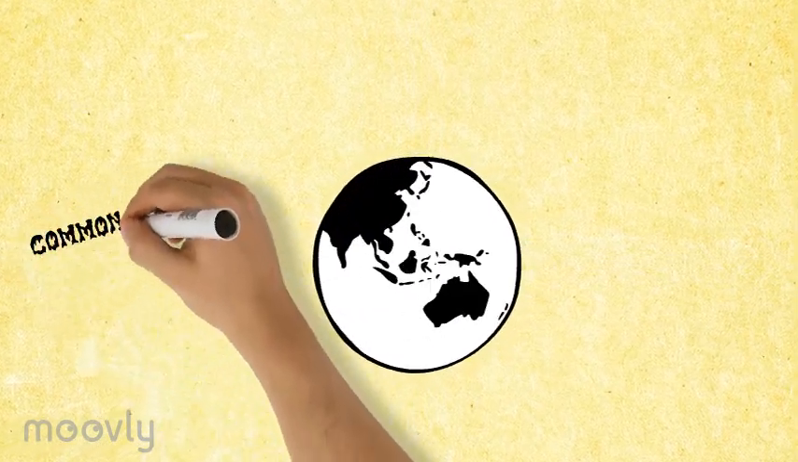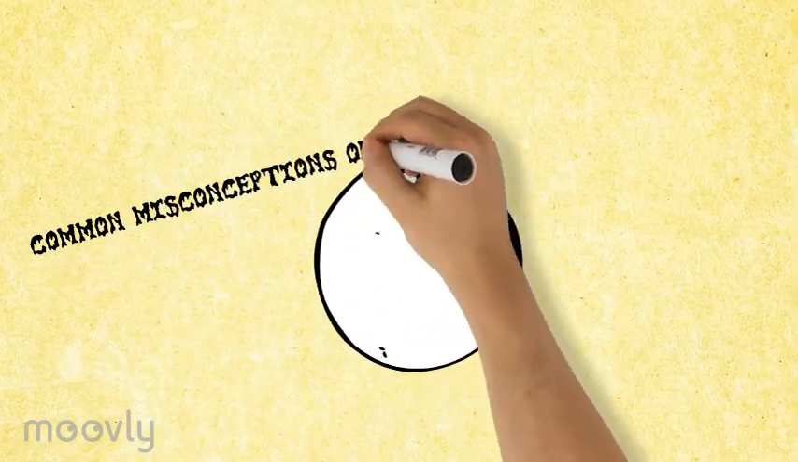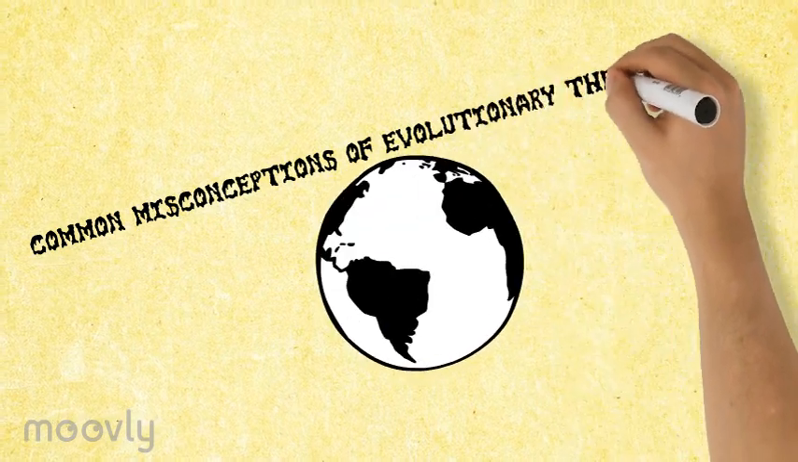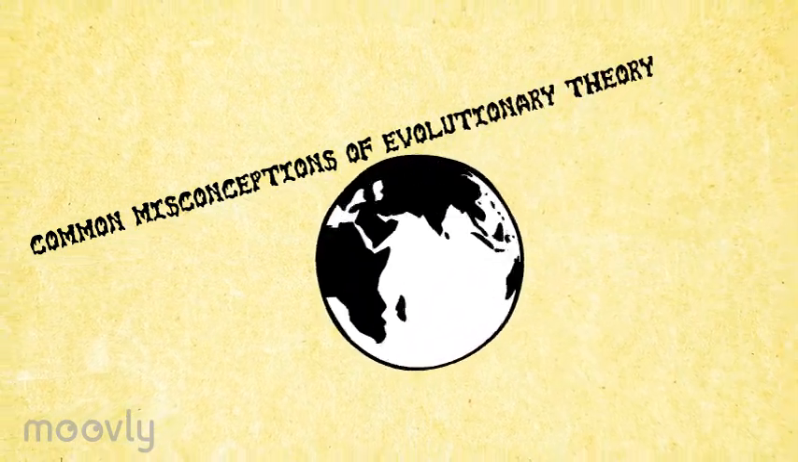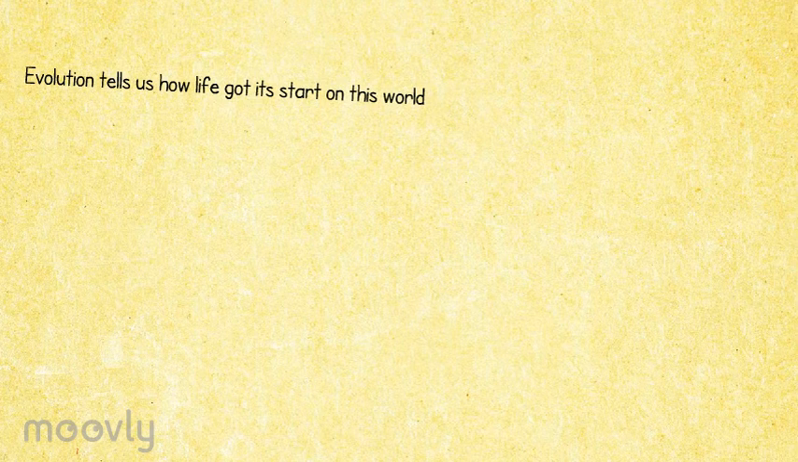Let's talk about 4 common misconceptions of evolutionary theory. So what are some things we know about the theory of evolution? Let's see. Evolution tells us how life got its start on this world.